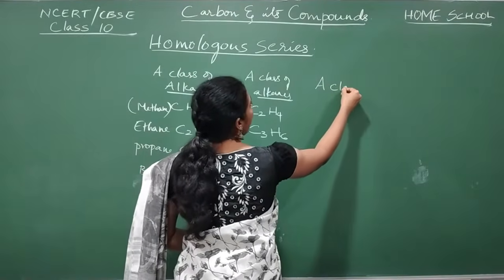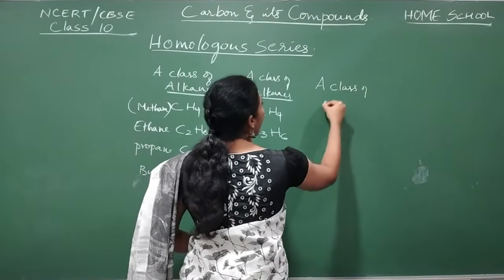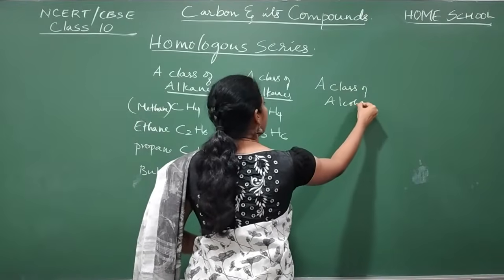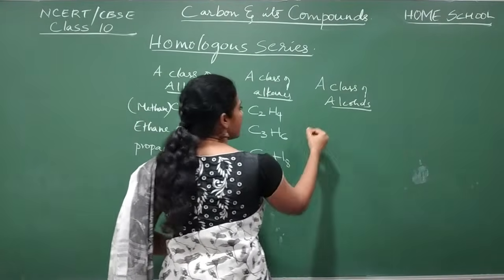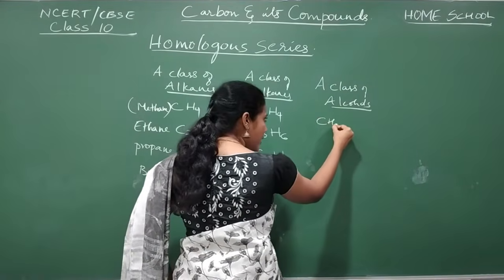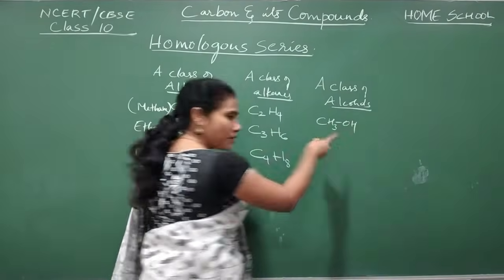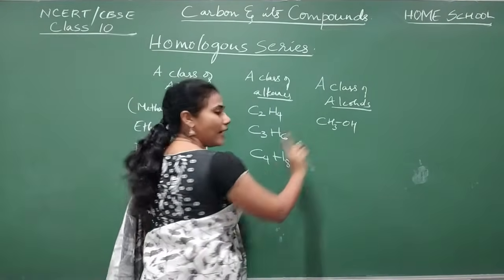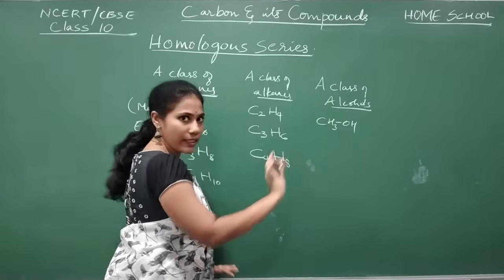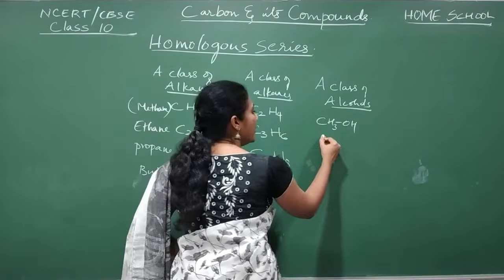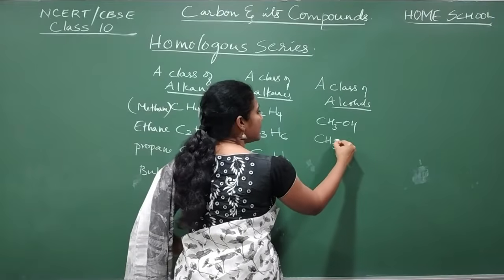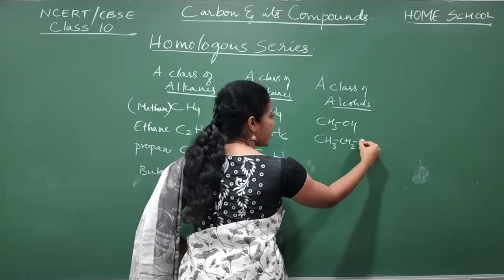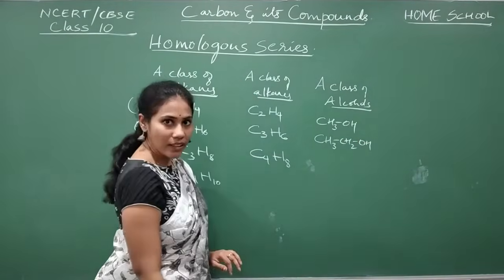A class of alcohols I will write. Observe it. CH3OH, first member of alcohol, methyl alcohol. Don't worry about the name, no need to remember it now. Next variety, CH3CH2OH, ethyl alcohol.